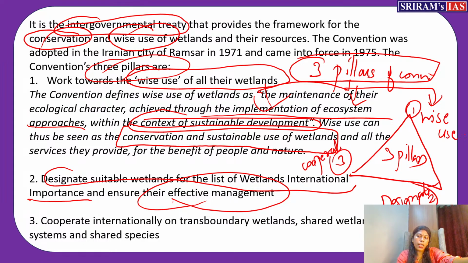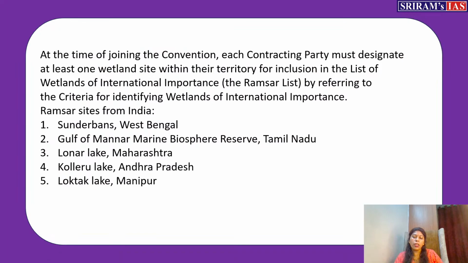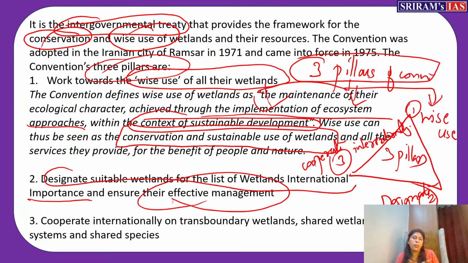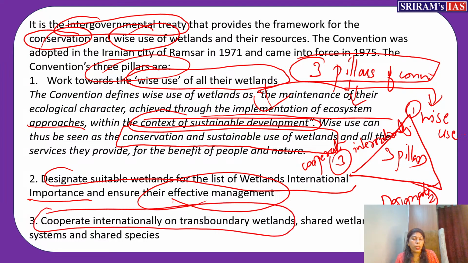You have to cooperate with other countries in order to protect the transboundary wetlands. Take Sundarbans, a transboundary wetland. In that way, you are cooperating with Bangladesh also in order to maintain the ecological character of Sundarbans, right? So we can say cooperating internationally on transboundary wetlands. This is the third important pillar which this convention supports.